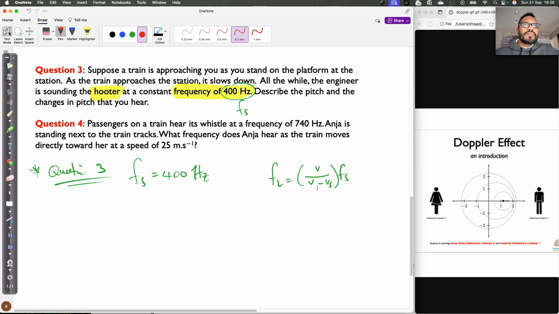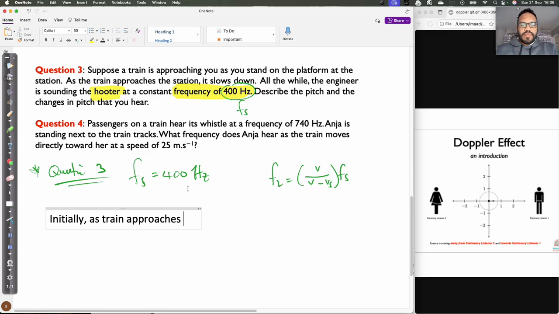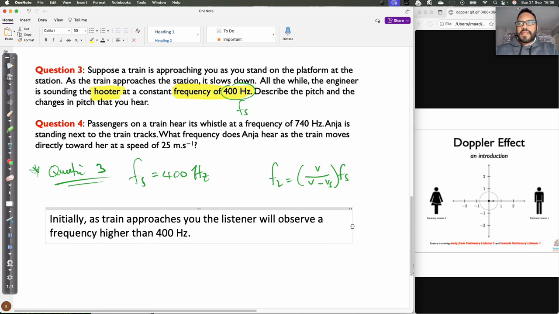Initially, as the train approaches you, the listener will observe a frequency higher than 400 hertz.